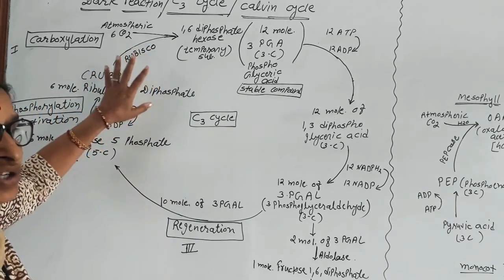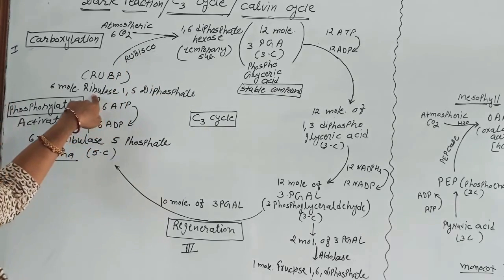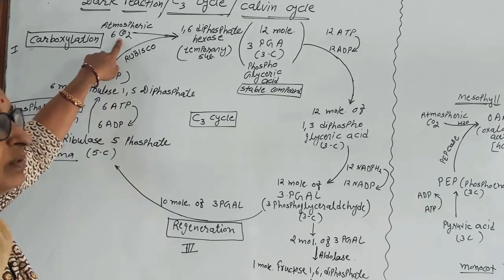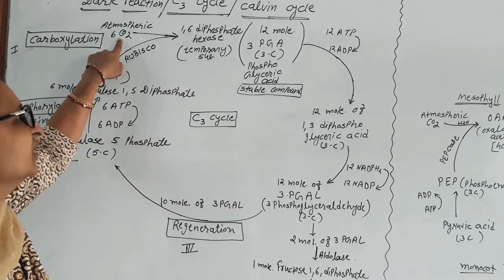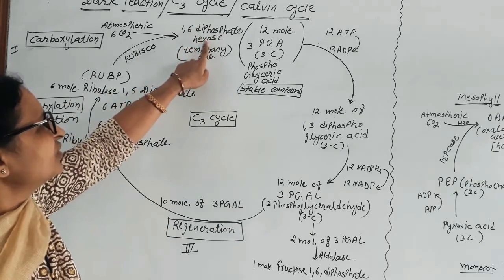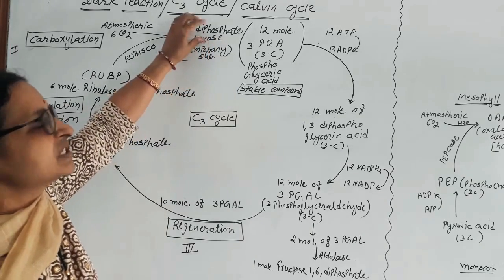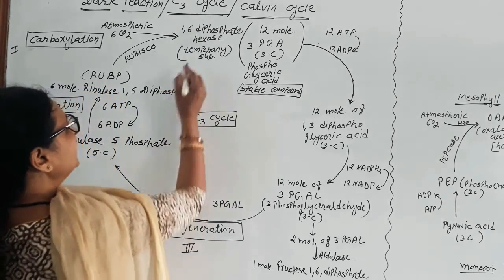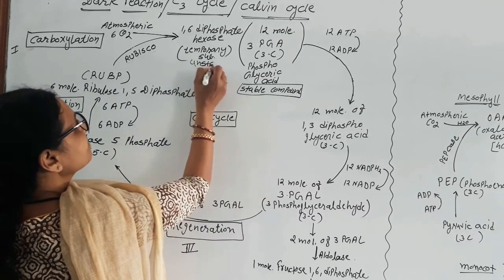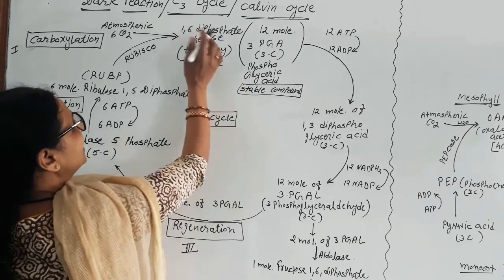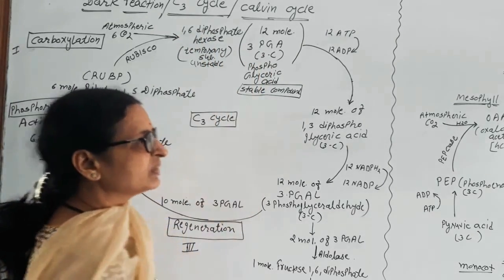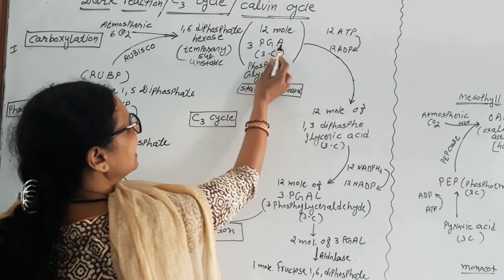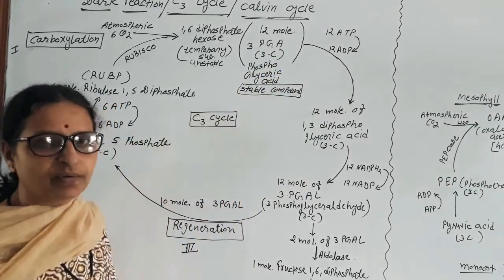If 5 carbon sugar ribulose unites with one more carbon, each ribulose uniting with one more carbon, then temporarily a hexose 1,6-diphosphate substance is formed, which is a temporary substance and it is highly unstable. Resultantly, it dissociates into 12 molecules of 3-phosphoglyceric acid, which is a 3 carbon compound.